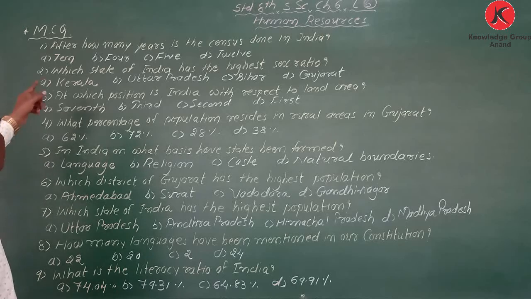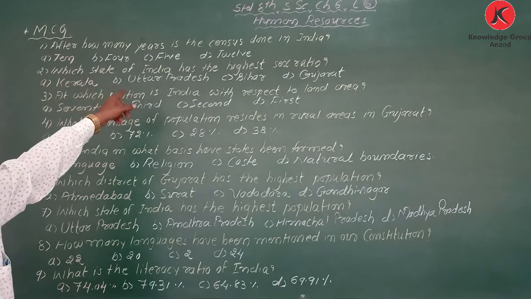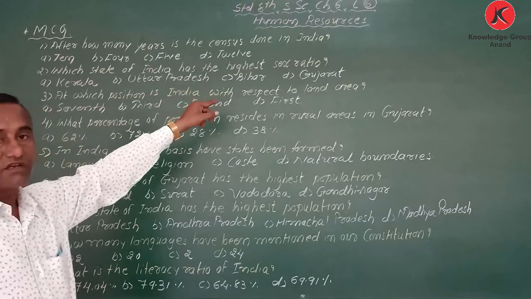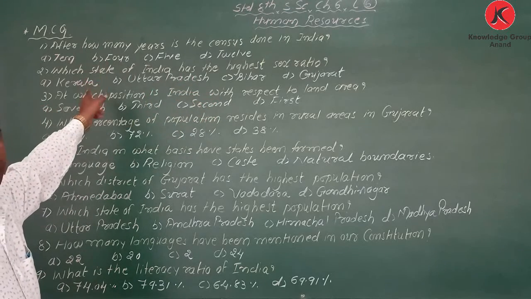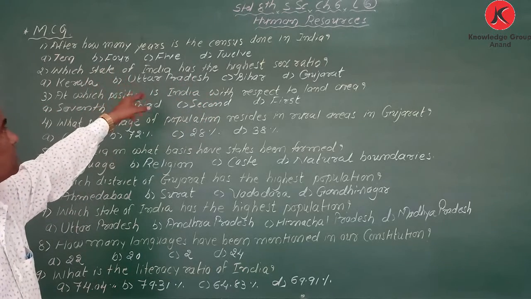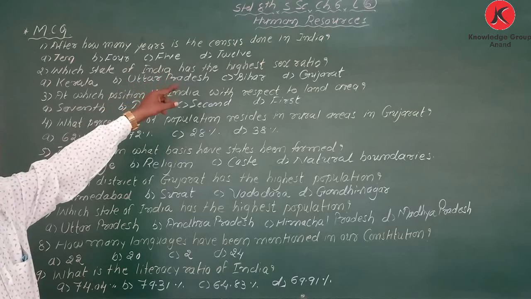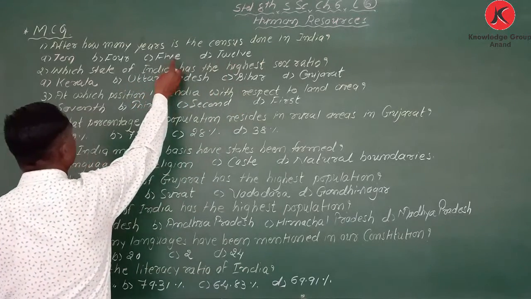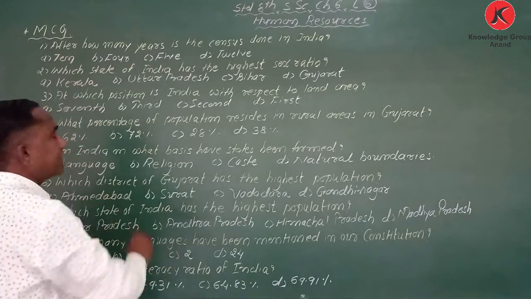Number 1. After how many years is the census done in India? After 12 years, 5 years, 4 years or 10 years?